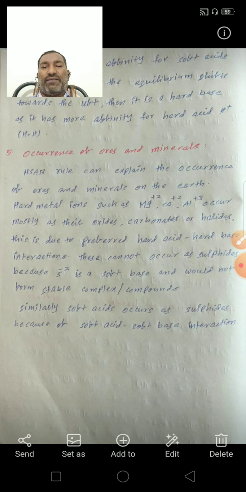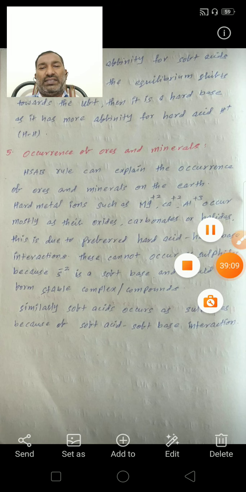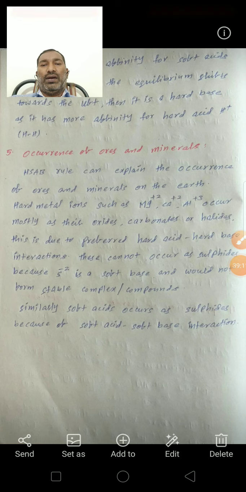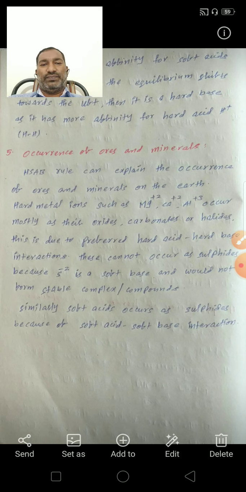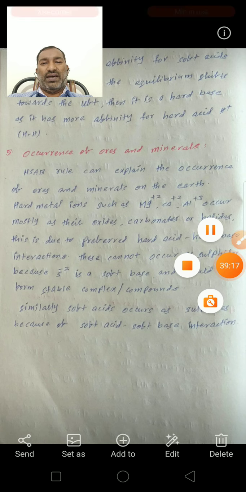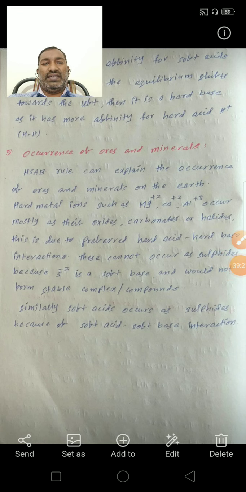Similarly, soft acids occur in the form of sulfides because of soft acid and soft base interactions.